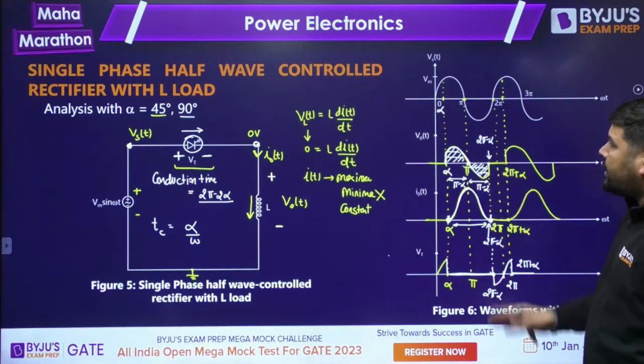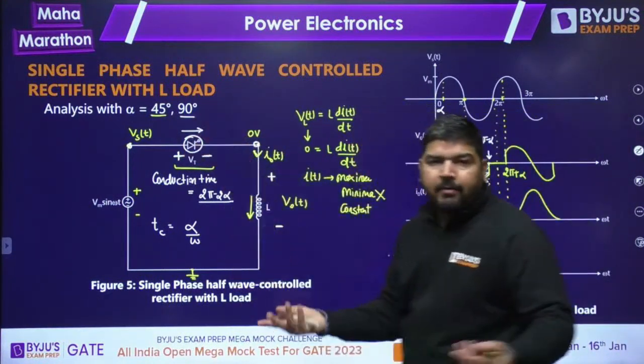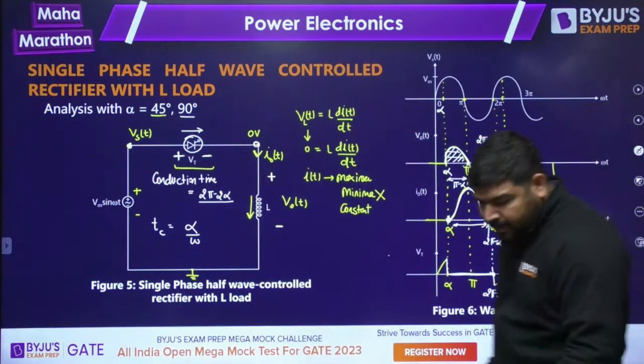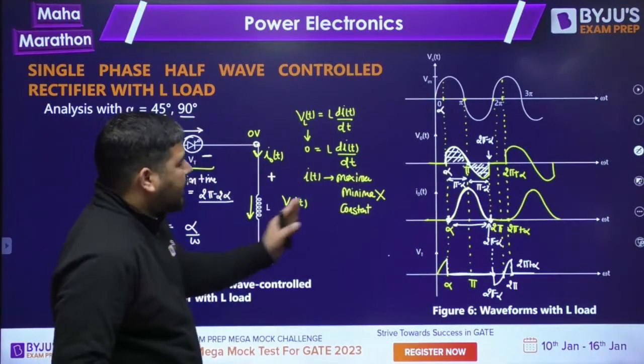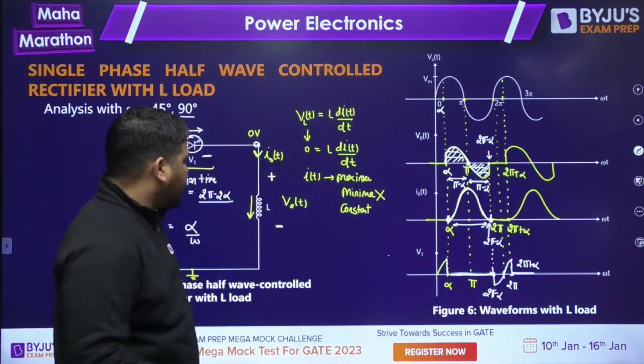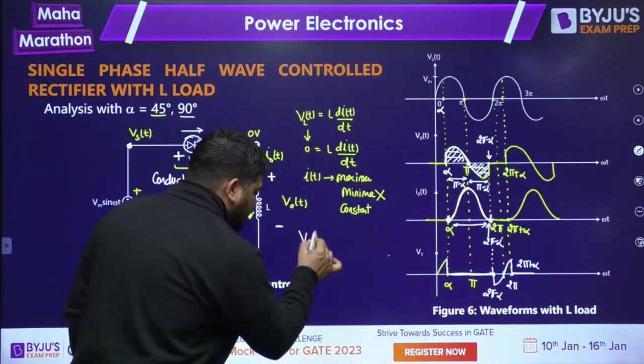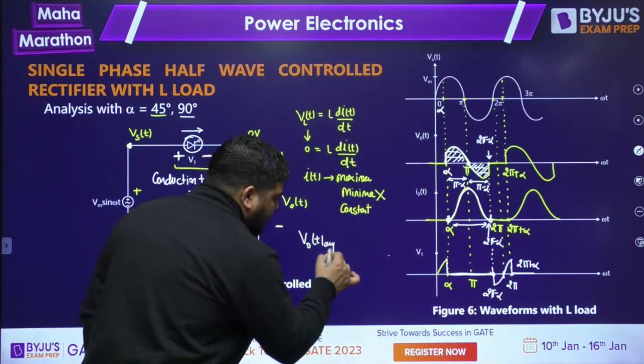So now you can plot it. Take alpha as 45 or 90, whatever you want to take. Okay. So I have plotted the wave shape of VLT, the voltage wave shape, and the current wave shape. What is the average output voltage? Tell me, guys. V naught T average. V naught T average will be 0.